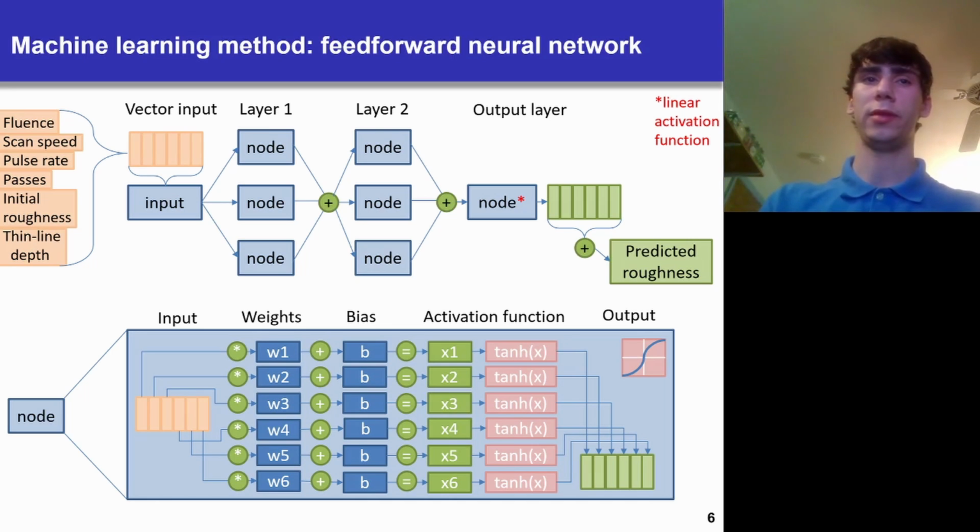Each of those results is then added to a bias value, which is the same for each element of the vector. And then each of those results is sent through an activation function as an input. The activation function used here is a hyperbolic tangent, which scales it from -1 to 1. And then that is the output that is sent out of a node. The one caveat is that in the output layer, the final layer, a different activation function is used. Instead of hyperbolic tangent, it's linear, and this allows it to have a much larger range of values to output.